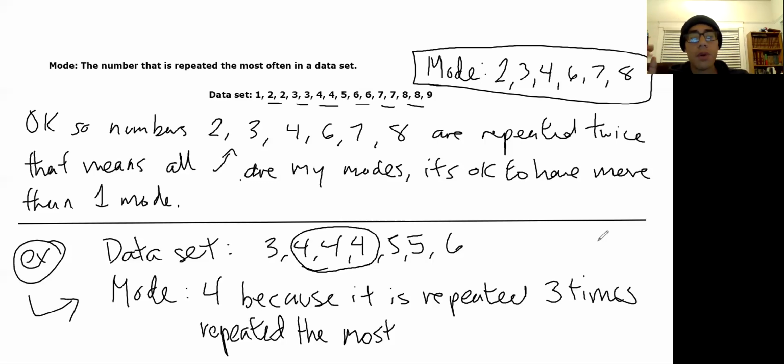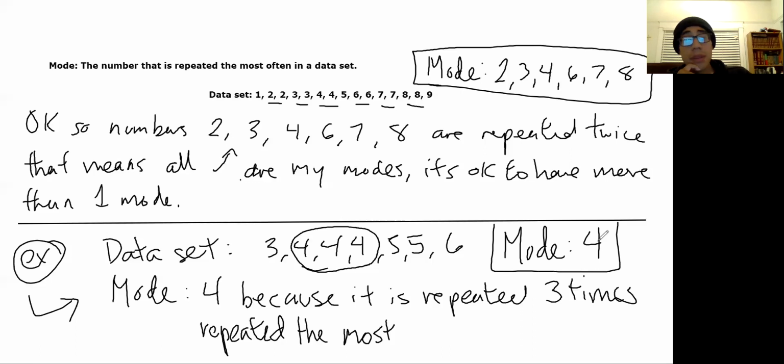3, 4, 4, 4, 5, 5, 6, right? The mode here: since the 4 is repeated 3 times and no other number is repeated 3 times, my mode is just 4. That's my answer. I don't have to do anything else. You just have to tell me what the mode is, right?